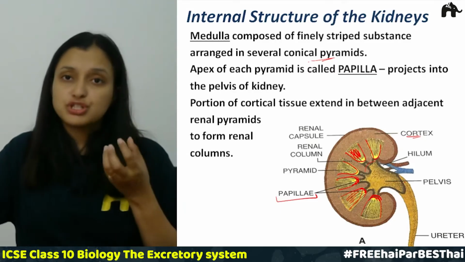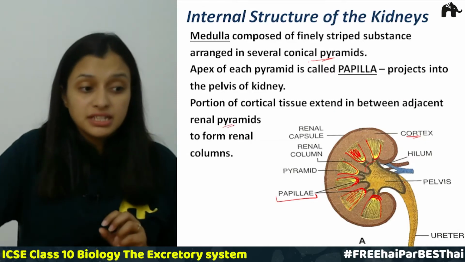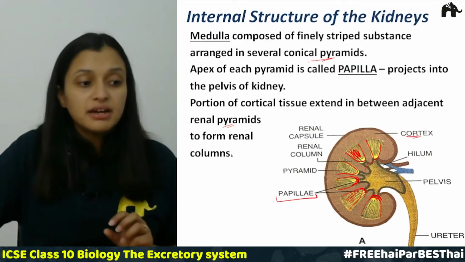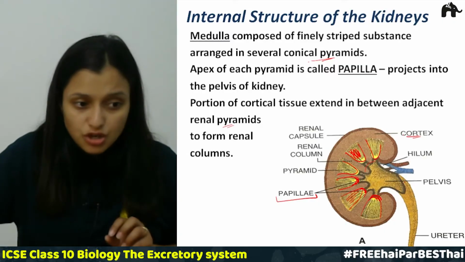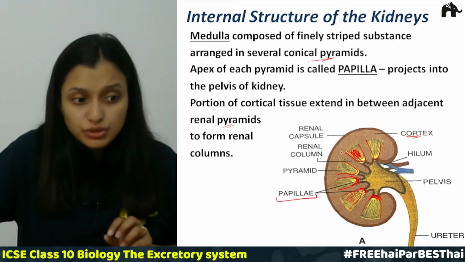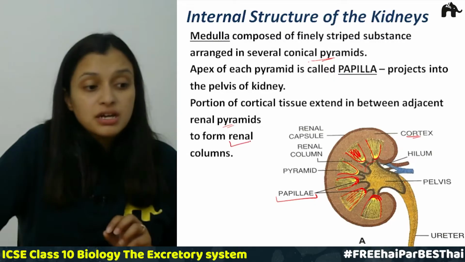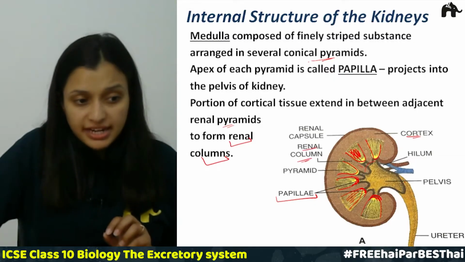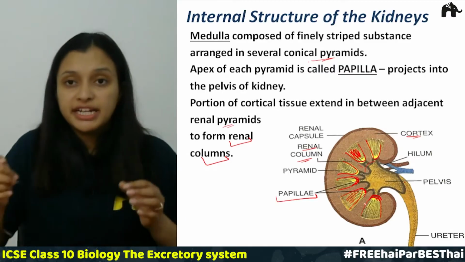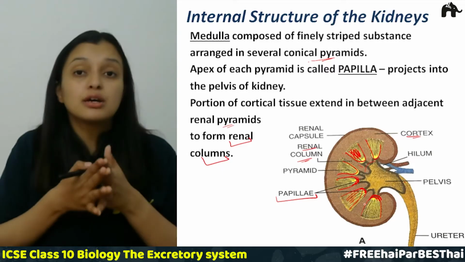Now there is a portion of the cortical tissue which extends between the renal pyramids to form the renal column. So this is the cortex, and this cortical tissue extends into the medulla region and forms the renal columns, extending between these pyramids, right? So these are called the renal columns.